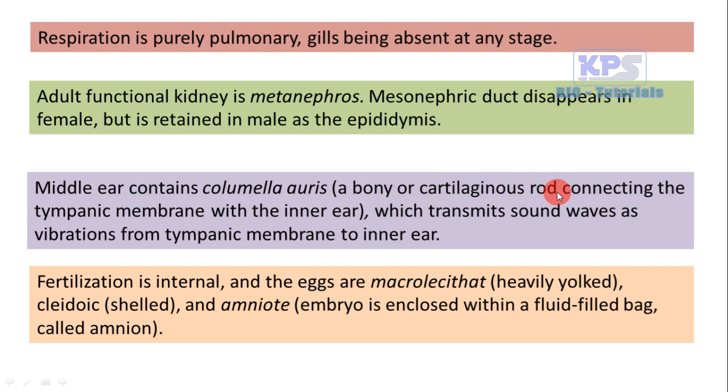Thereby, it transmits sound waves as vibrations from the tympanic membrane to the inner ear. So columella auris is a small cartilaginous or bony structure which is used to transmit sound waves as vibrations from the tympanic membrane to the inner ear.